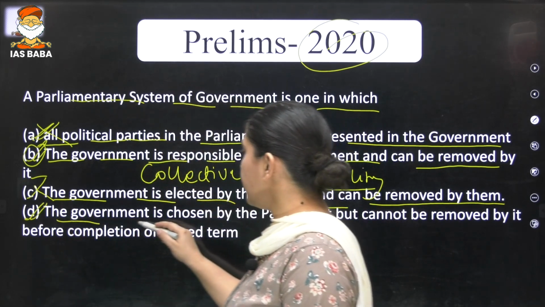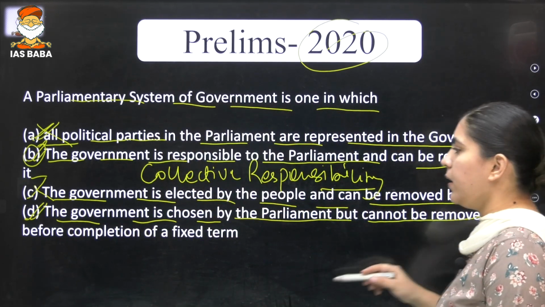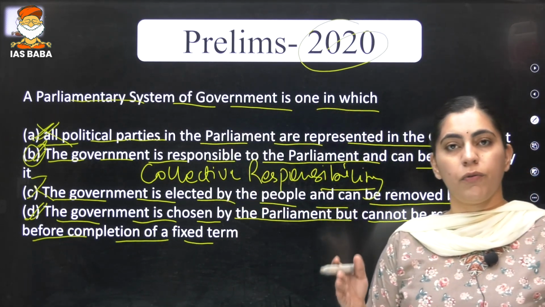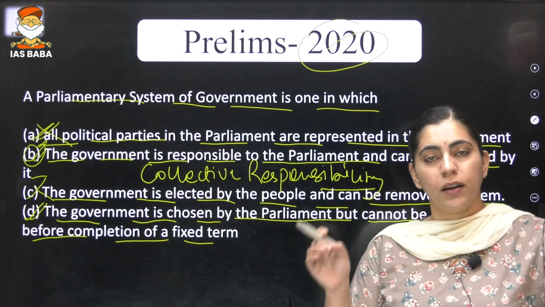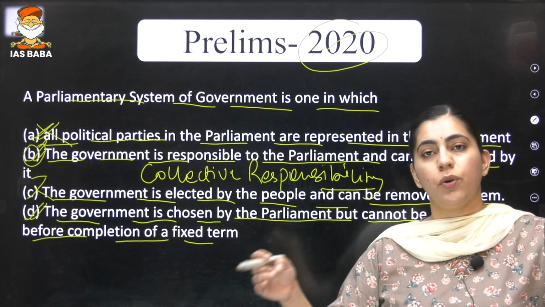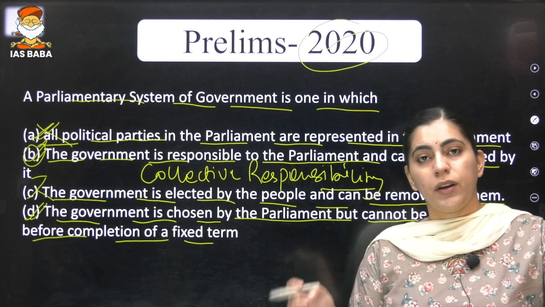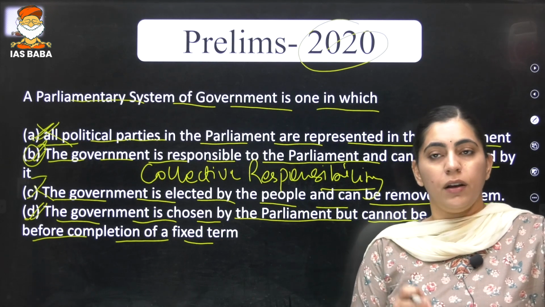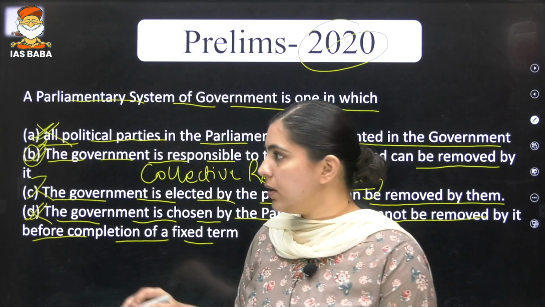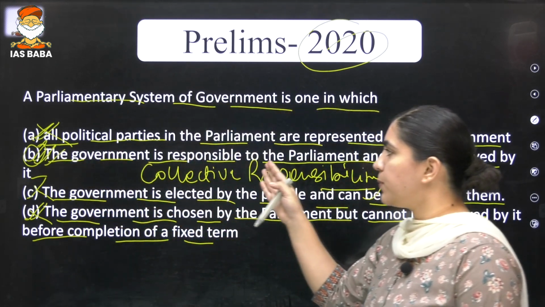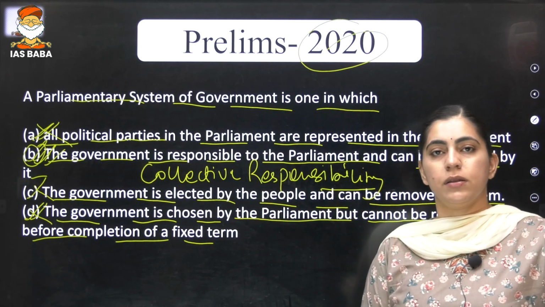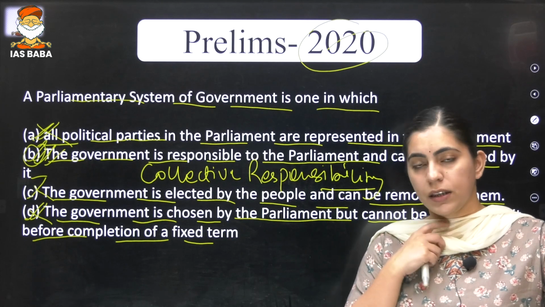The fourth statement says that the government is chosen by the parliament but cannot be removed before completion of a fixed term. The Lok Sabha tenure is 5 years, and many a time we have seen an early dissolution of the Lok Sabha, or the majority not lasting up to 5 years. So yes, it can be dissolved earlier than the fixed tenure of 5 years. Again, this statement is incorrect. The correct answer here is that the government is responsible to the parliament and can be removed by it. It cannot be removed directly by the citizens but by the parliament only. Is it clear?